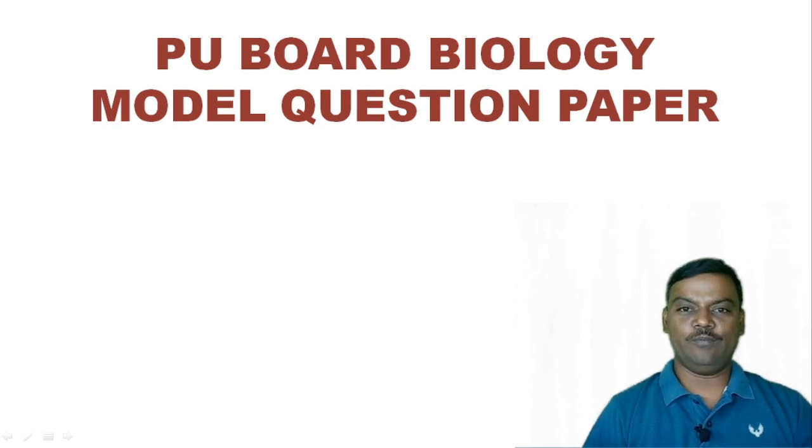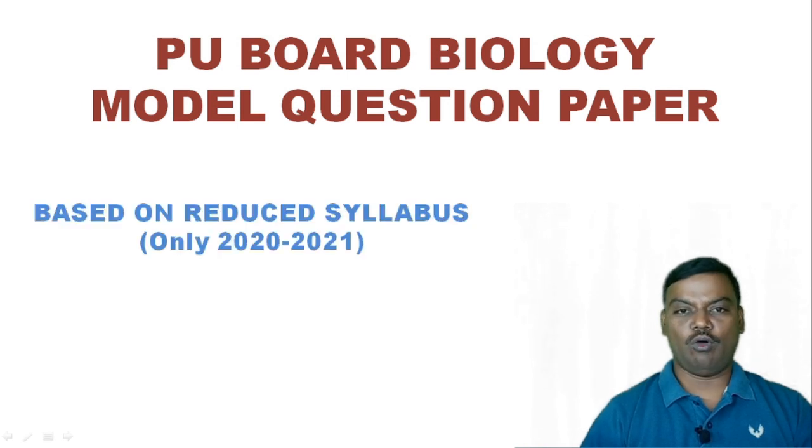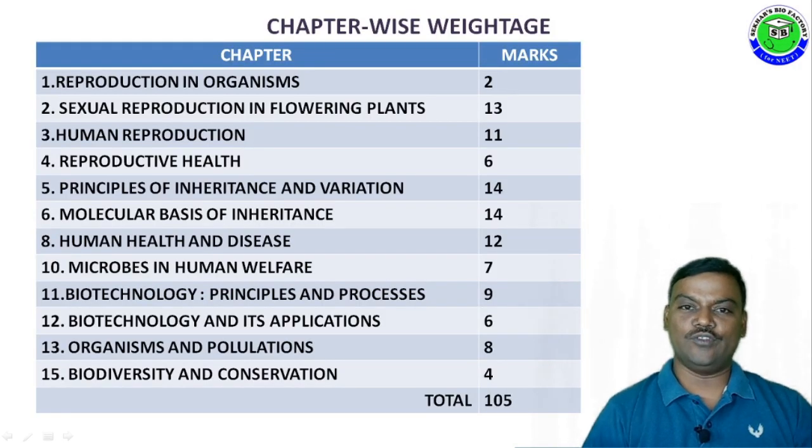In this video, I am going to explain the PU Board Biology Model Question Paper for Karnataka State. It is released by the PU Board based on the reduced syllabus for only the 2020 and 21 batch. According to the reduced syllabus, the weightage of each and every chapter is: the first chapter, Reproduction in Organisms, for 2